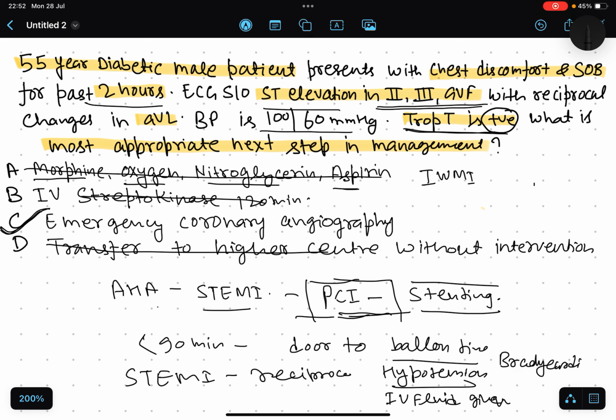Inferior wall MI also leads to bradycardia. Why bradycardia? Because in inferior wall MI, involvement of which artery? The right coronary artery, and the right coronary artery also supplies the SA node. So due to disruption of blood supply to the SA node, it leads to bradycardia. So inferior wall MI also presents with hypotension and bradycardia.